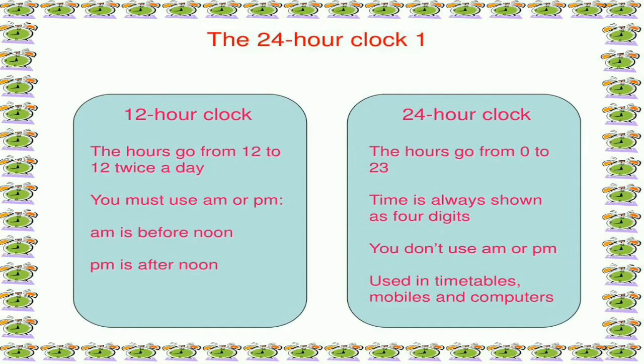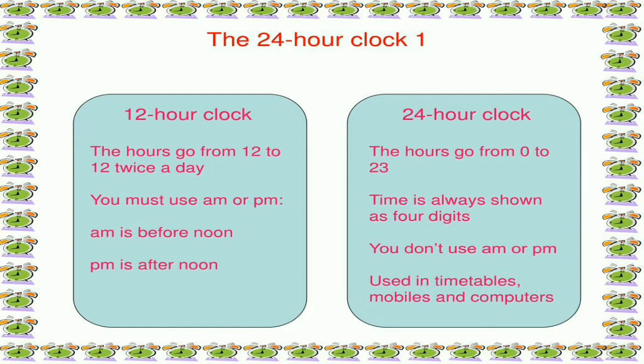Now the 24 hour clock. On the 12 hour clock, the hours go from 12 to 12 twice a day, and you must use AM or PM. AM is before noon and PM is the afternoon. On the 24 hour clock, the hours go from 0 to 23, and time is always shown as 4 digits.